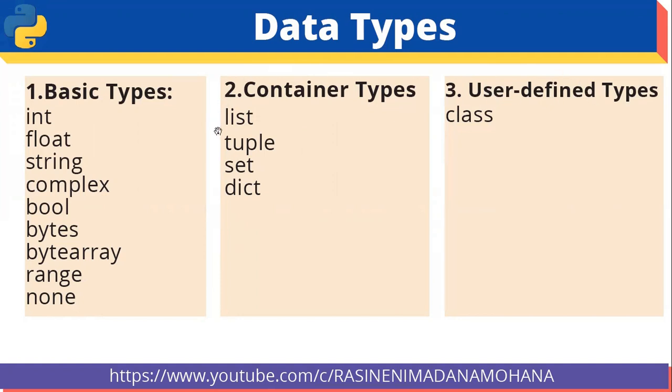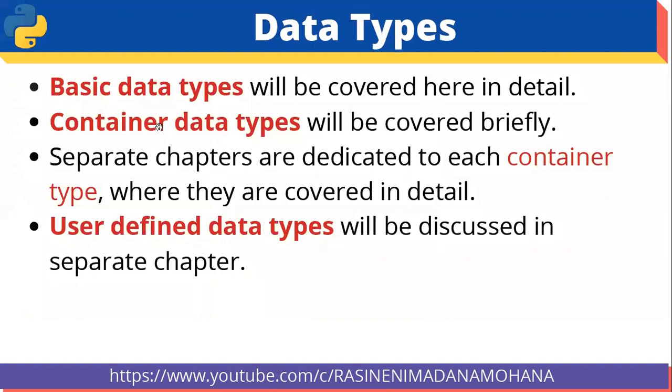So now the container types and user defined types will be discussed separately as chapters. In this chapter we will discuss all the basic types in detail. Then for the container types, we will discuss just an overview. Basic data types will be covered here in detail. Container data types will be covered briefly. Separate chapters are dedicated to each container type where they are covered in detail. User defined data types also will be discussed in a separate chapter.